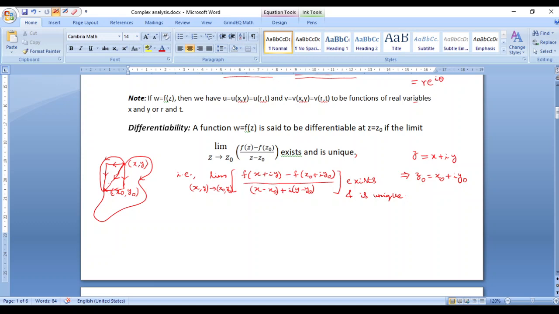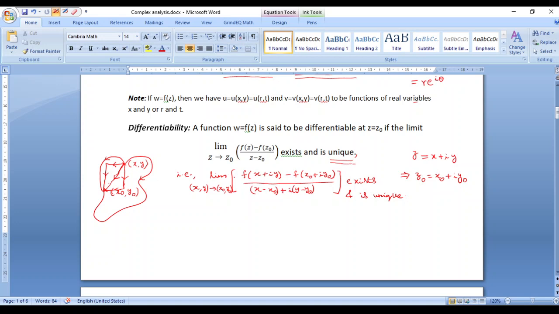Now this is very much different from what happens when you have a single variable. When you have a function of a single variable, the only two limits that we are going to get would be the left hand limit and the right hand limit. So as long as the left hand limit and the right hand limit exist and are equal, the limit will have the same value. But when it comes to a function of two variables, there are going to be infinitely many values through the paths. So checking this for a function of two or more variables becomes very, very cumbersome. And that is where we have something called the Cauchy-Riemann equations. Okay, I'll come to that a little later.